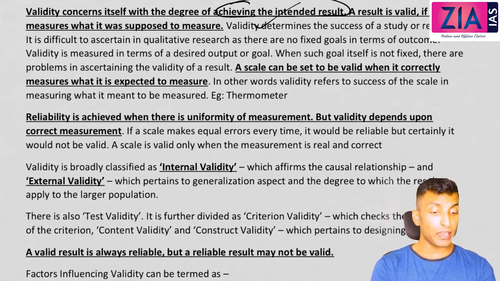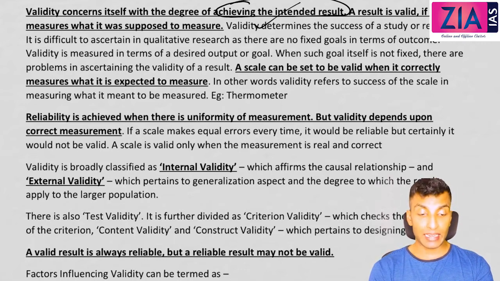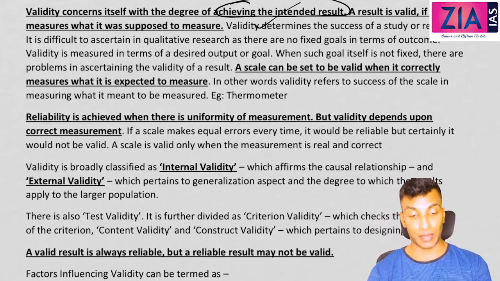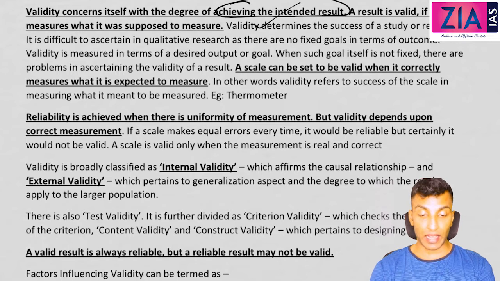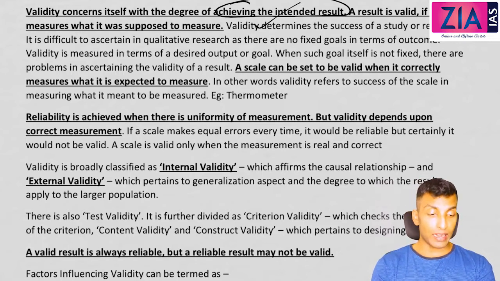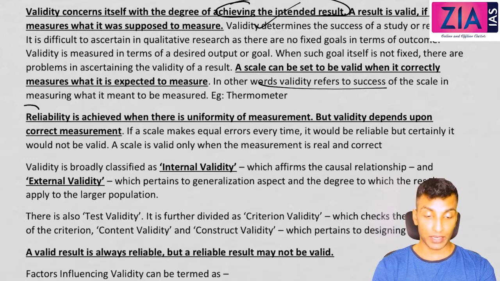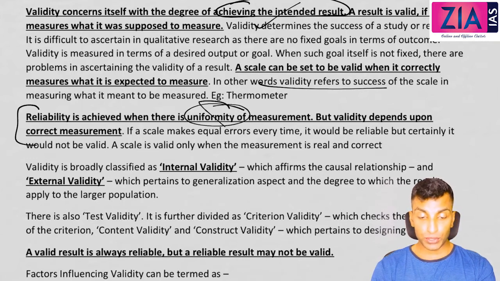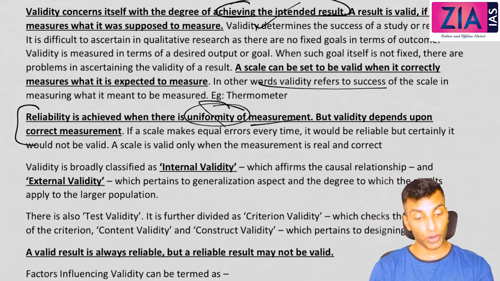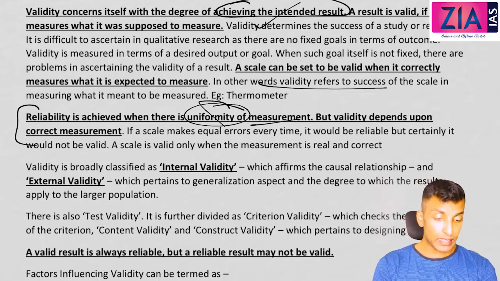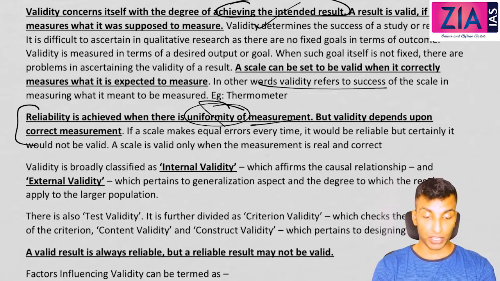So validity means the degree of achieving the intended result. What you're supposed to measure, what you're supposed to get, are you getting the same? Then the result is valid. A result is valid if it measures what it was supposed to measure. So a scale is said to be valid when it correctly measures what is expected to be measured. In other words, validity refers to the success of the scale in measuring what it was meant to measure. So, thermometer. Reliability is achieved when there is uniformity in measurement.